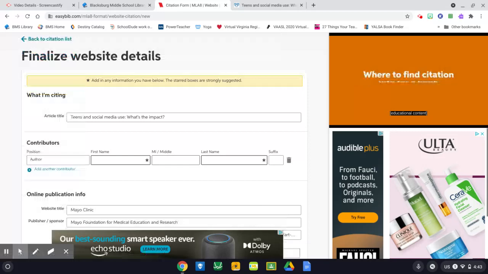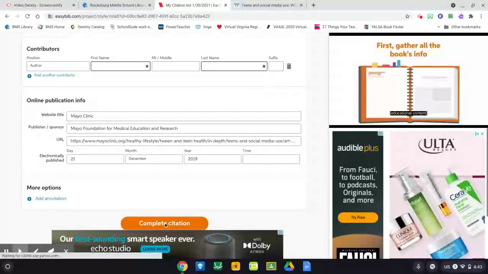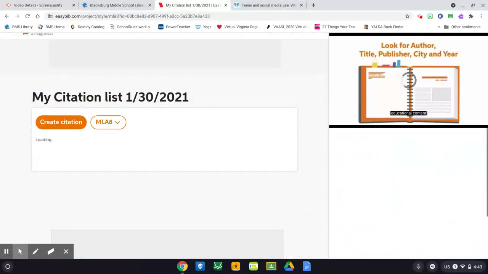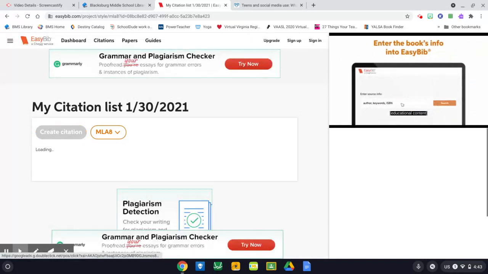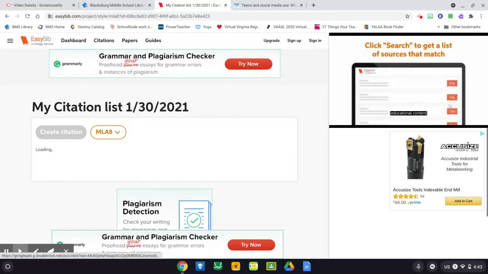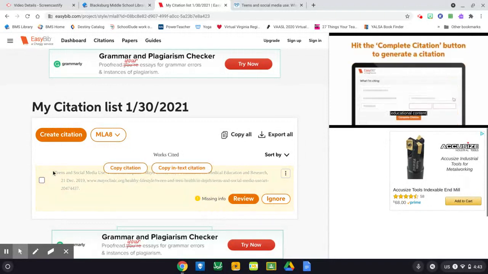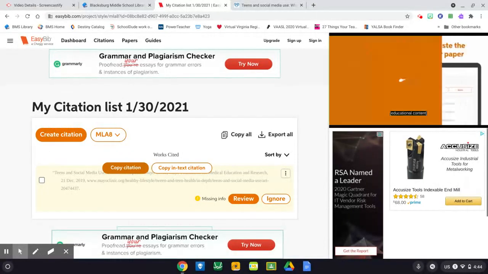It really wants you to put the author, but if you don't have it, you can just click through to ask it to complete the citation again. And now we're just waiting for the citation to come up. In EasyBib, it only gives you MLA citations. You have to pay for any other format. So lucky for us, that's what we're using. Here is your citation. You can copy it and then go ahead and paste it right into your chart. You don't want to forget this step because you definitely don't want to go back at the end and have to do all of this citation generation yourself.